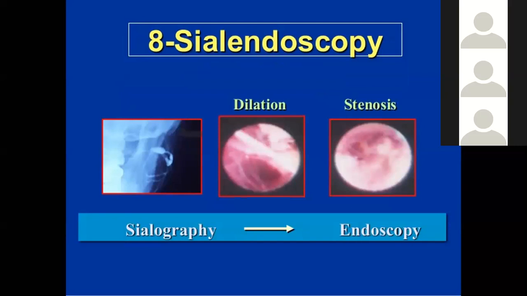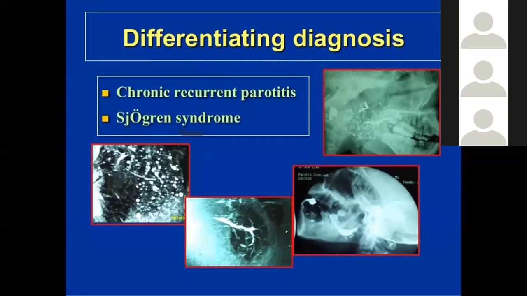Differential diagnosis: chronic recurrent parotitis and Sjögren's syndrome.